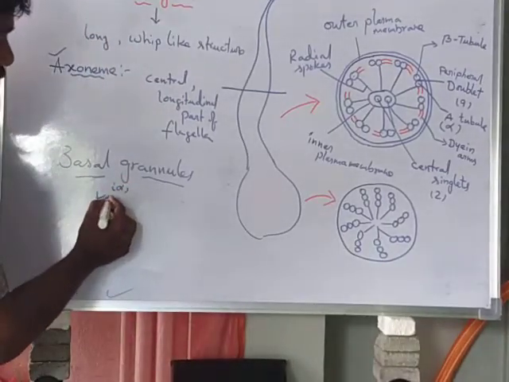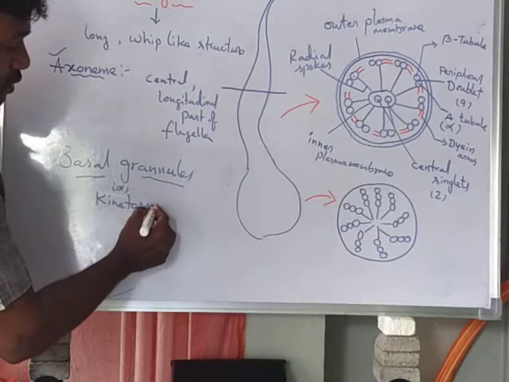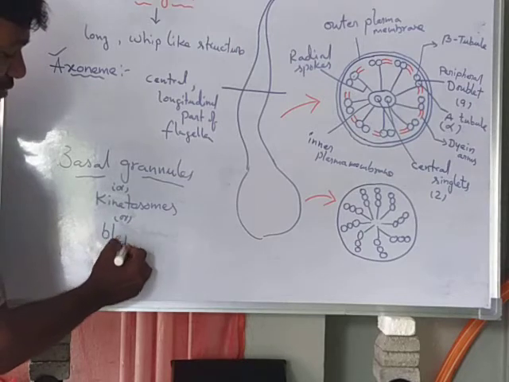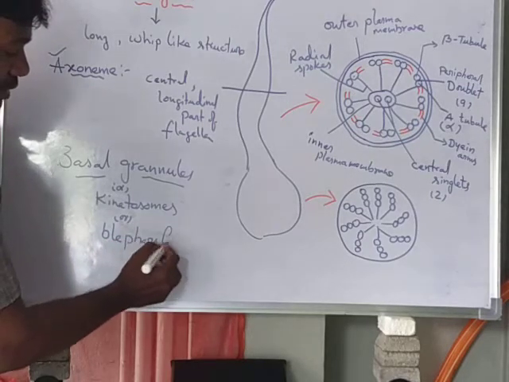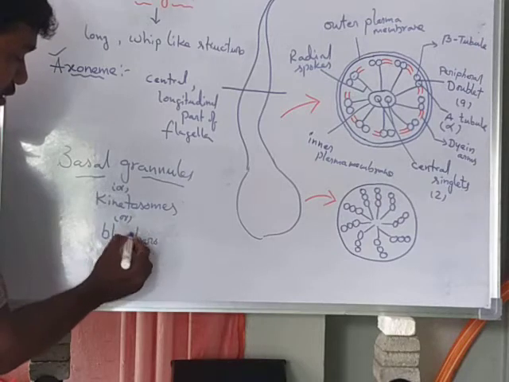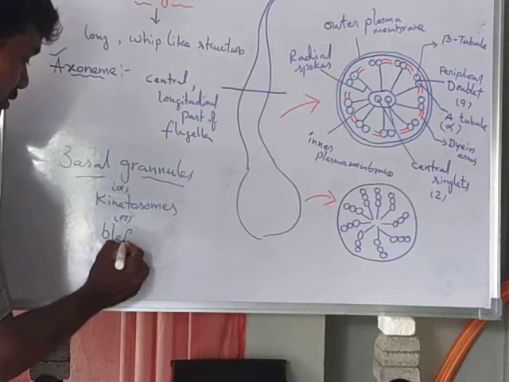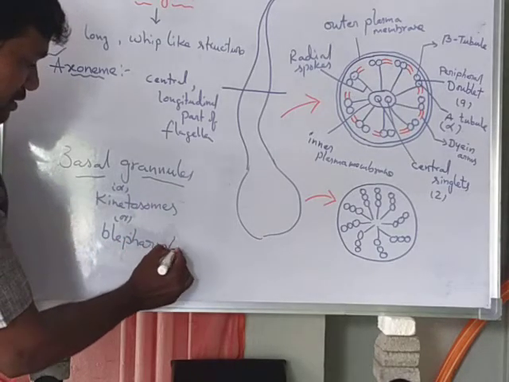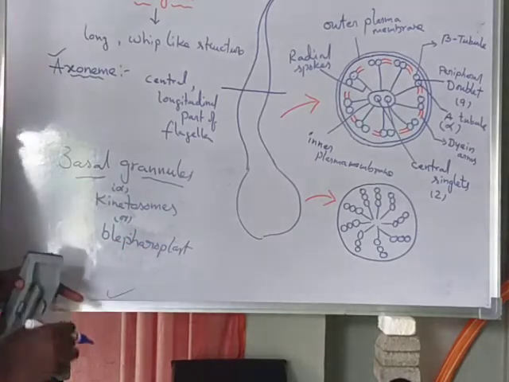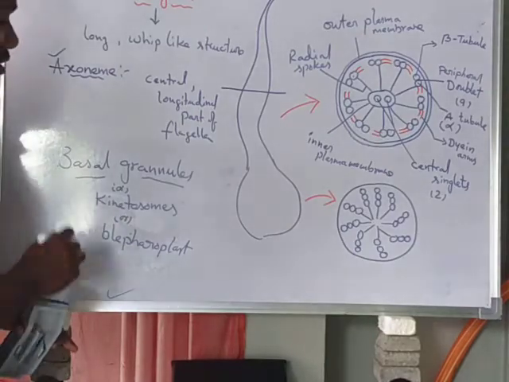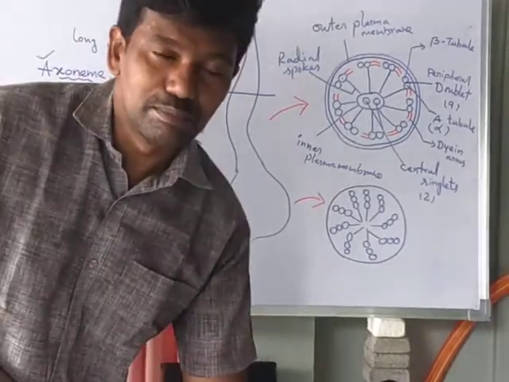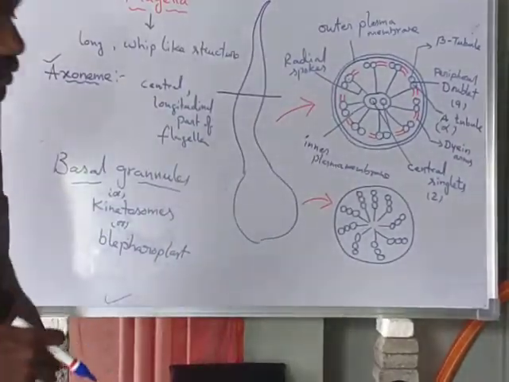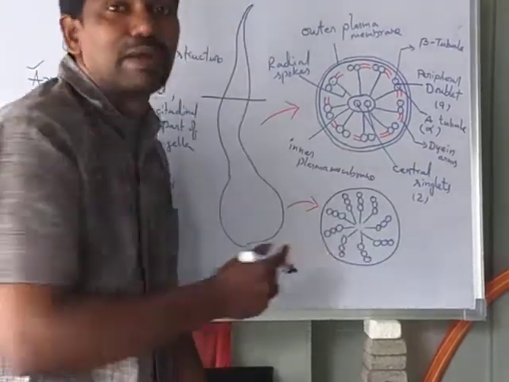They are also called blepharoplast. So kinetosomes or blepharoplast. If you observe the internal structure of the basal granules, it contains triplets of microtubules.